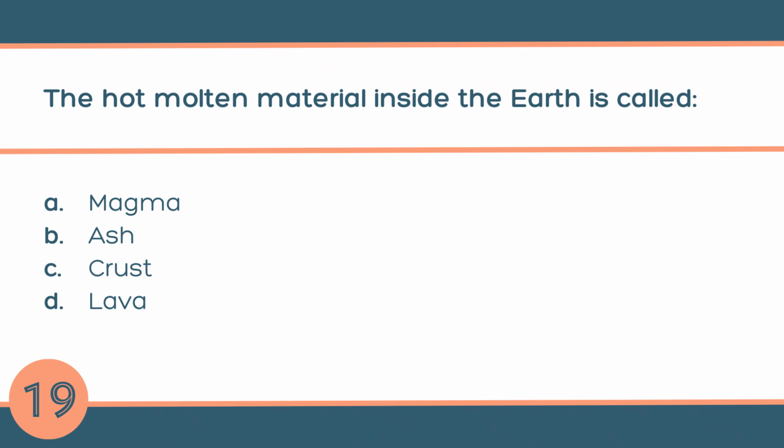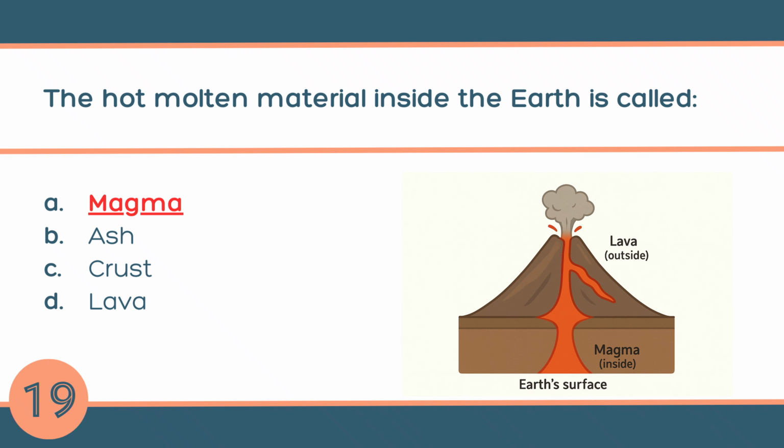Question number 19. The hot molten material inside the earth is called A. Magma, B. Ash, C. Crust, or D. Lava. The answer is A. Magma. Magma is a hot, melted rock found deep inside the earth. When it comes out through a volcano, it is called lava.